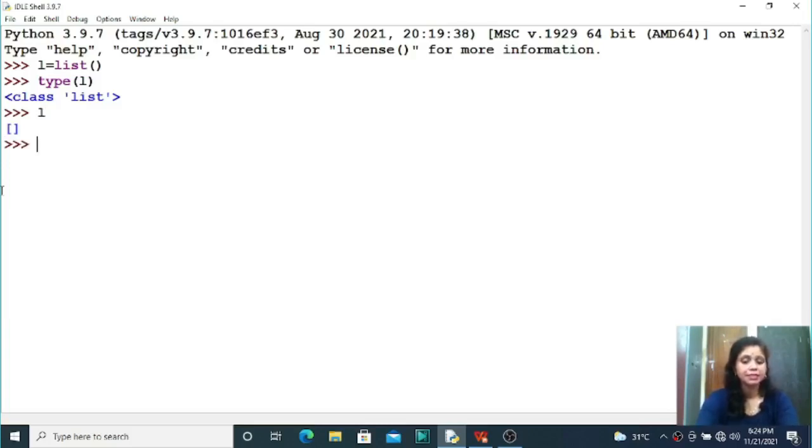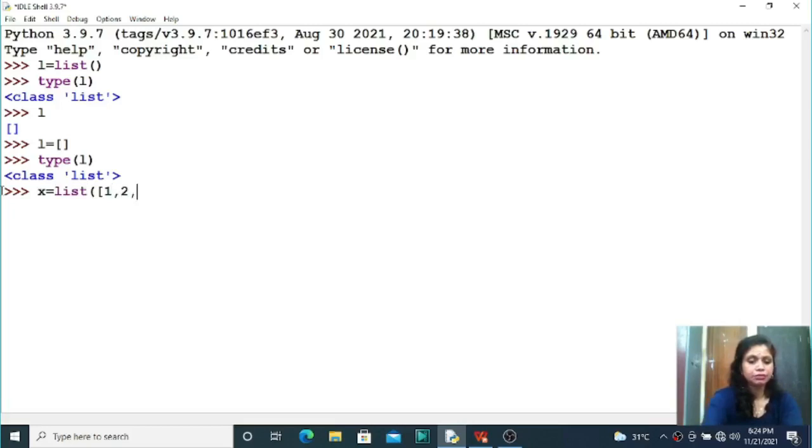Option B says that is L equal to only square bracket start and close. So in this way also you can create a list variable. So here you can check what is the type of L. Now you can see the L is also list type, right students? And option C says, suppose one variable x equal to list method. After that, here within square bracket you want to enter the elements 1, 2 and 3.